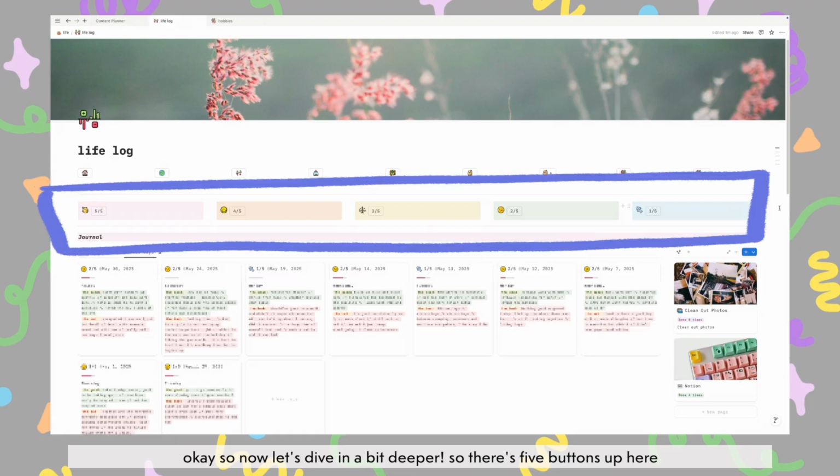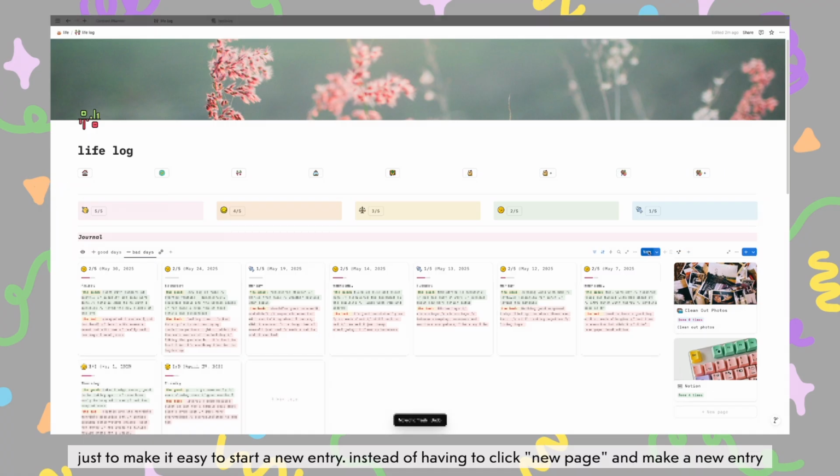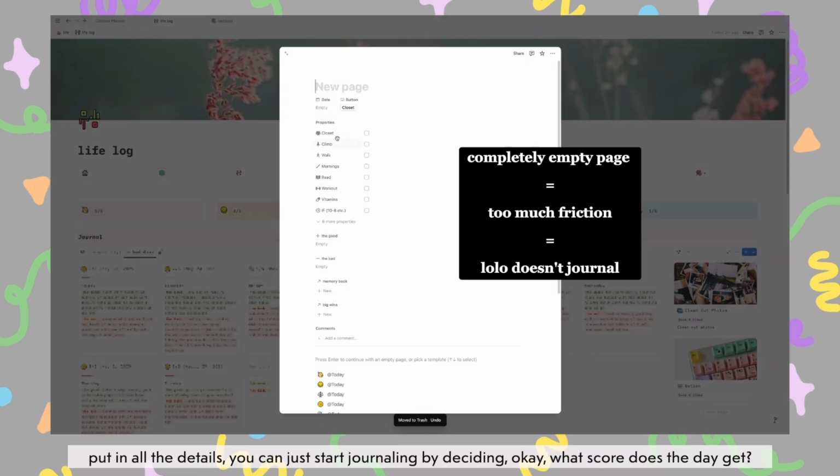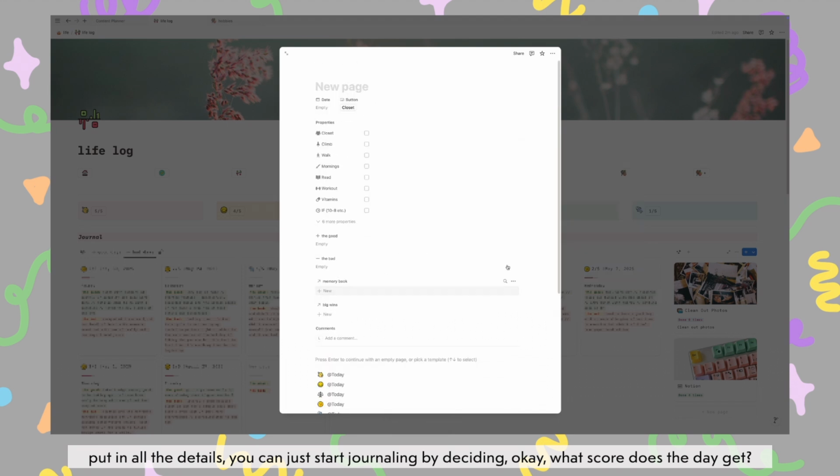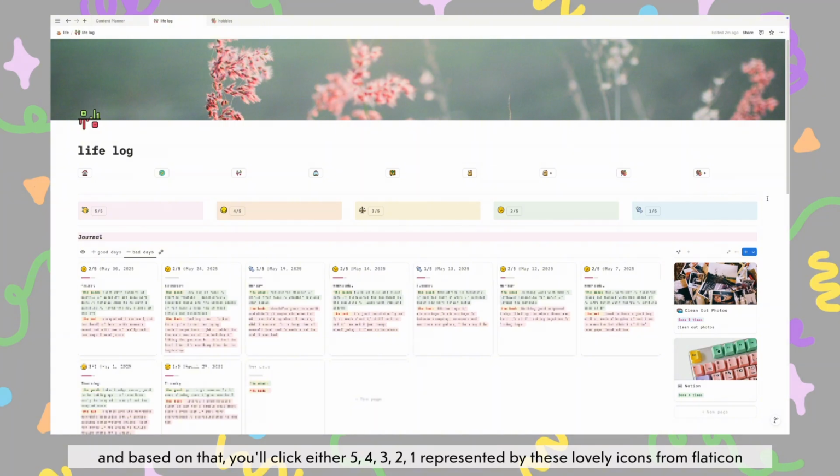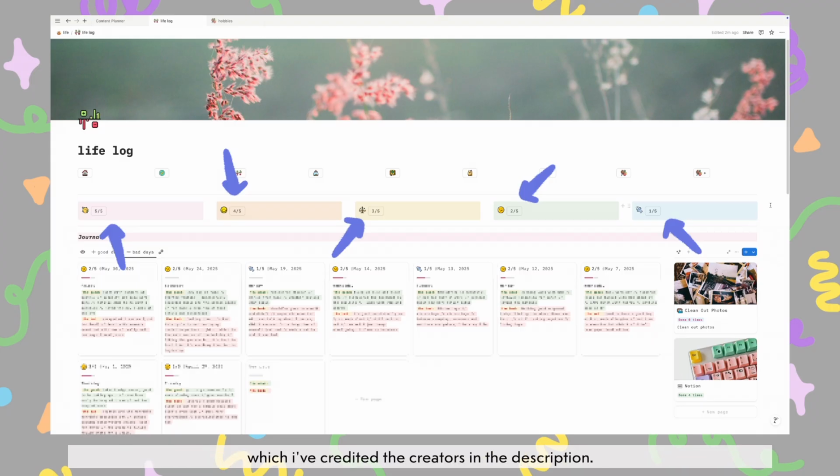So there's 5 buttons up here just to make it easy to start a new entry. Instead of having to click new page and make a new entry, put in all the details, you can just start journaling by deciding, okay, what score does the day get? And based on that, you'll click either 5, 4, 3, 2, 1, represented by these lovely icons from Flat Icon, which I've credited the creators in the description.